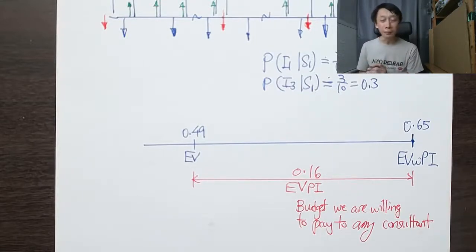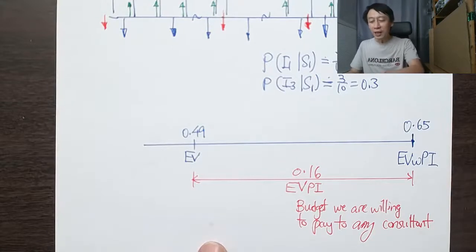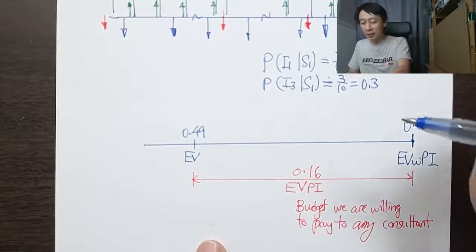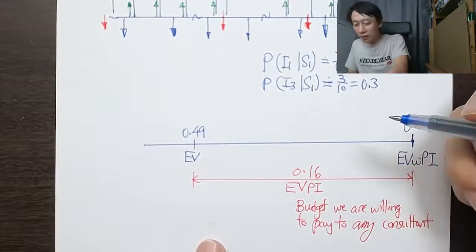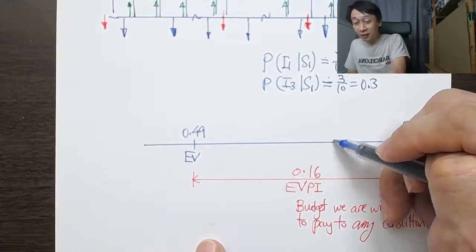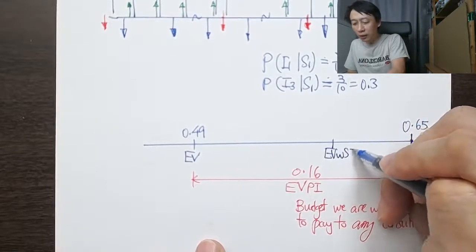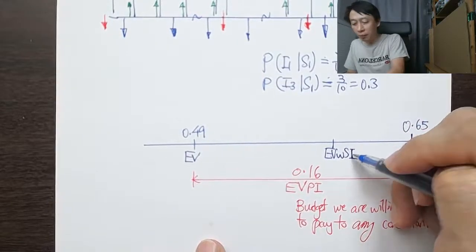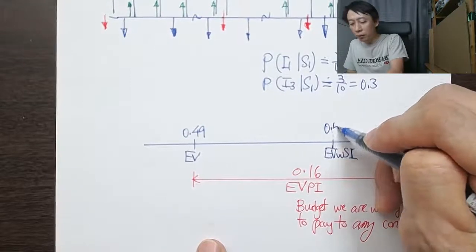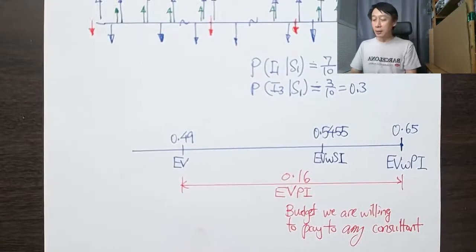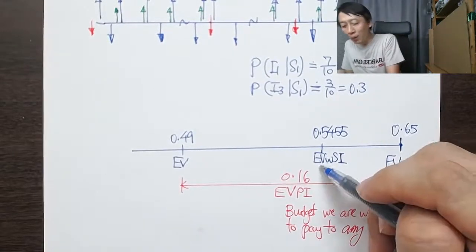And now that we understand the motivation and rationale, or the feel to it, behind EVPI, EVSI will give us an easier understanding, because EVSI is based on EV with SI. So let me just write this down. EV with SI. Earlier on we got this number from the decision tree. It was 0.5455 millions.